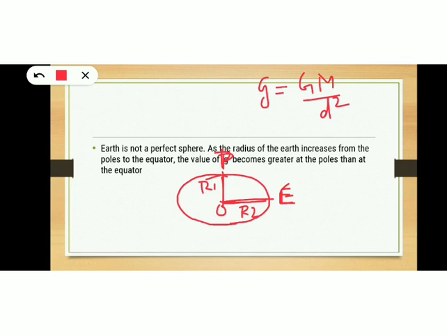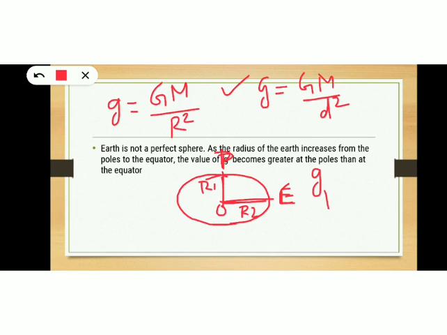Now, at the polar region, how will you calculate small g? This is the equation: small g is equal to capital G into M by d square, where d is the radius of the earth. We can rewrite it as small g equal to GM by r square, where r is the radius of the earth.